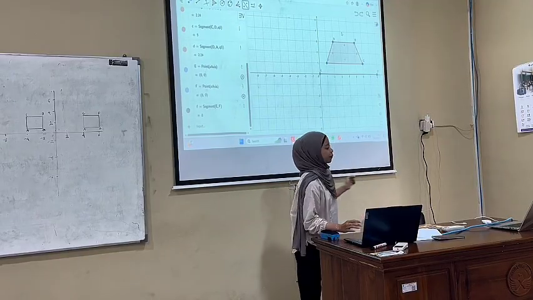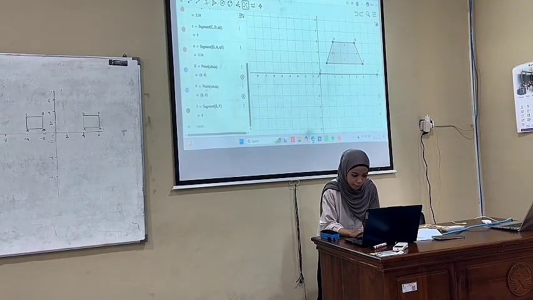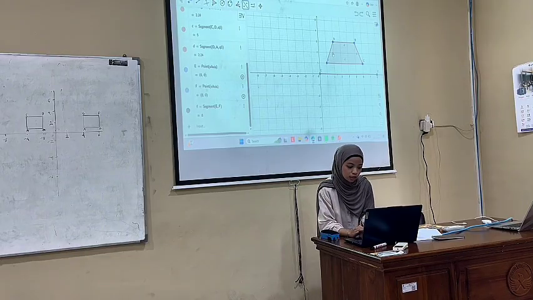This is the original shape. Then use the mirror line to reflect the shape.